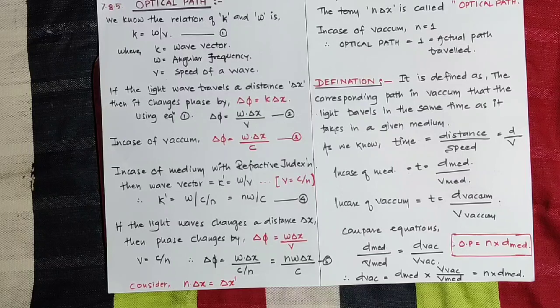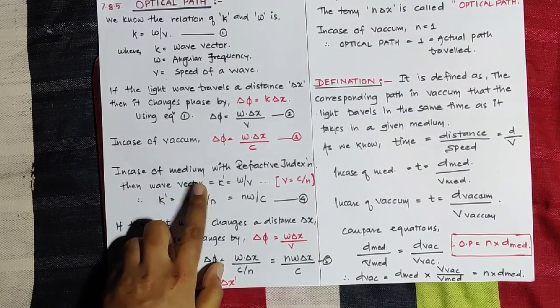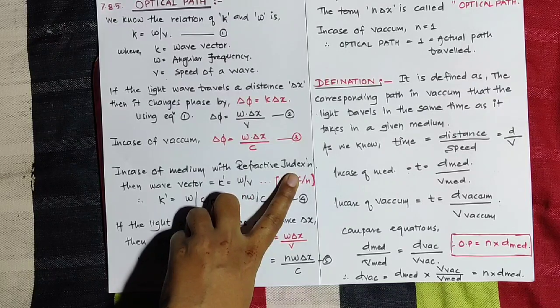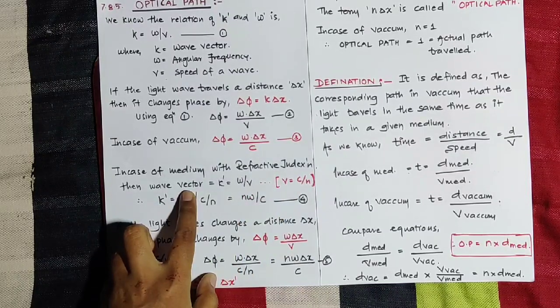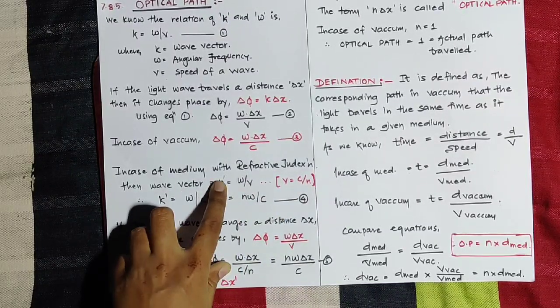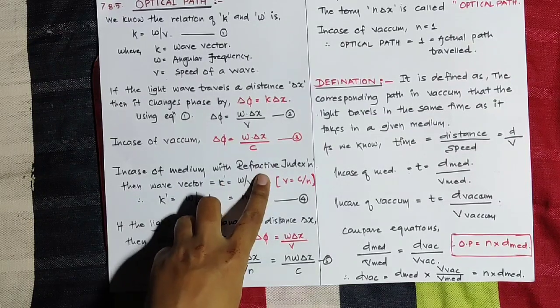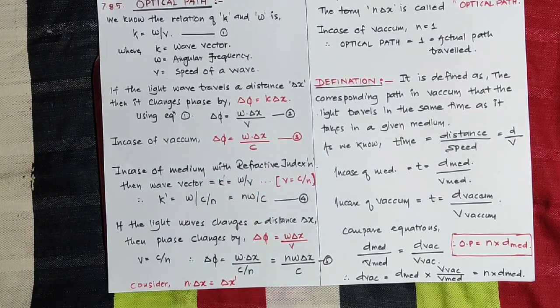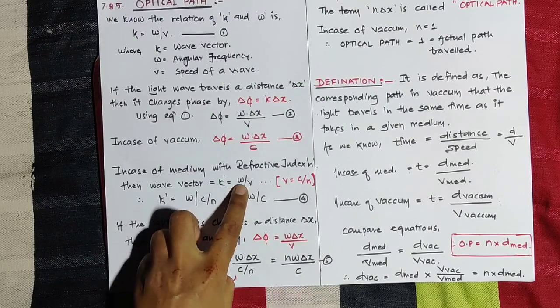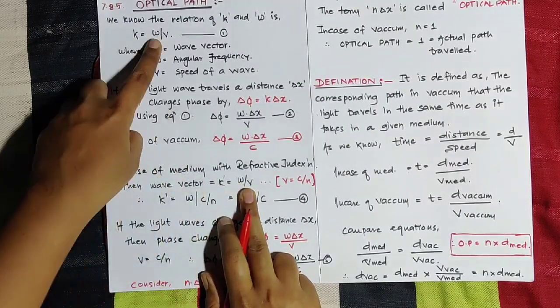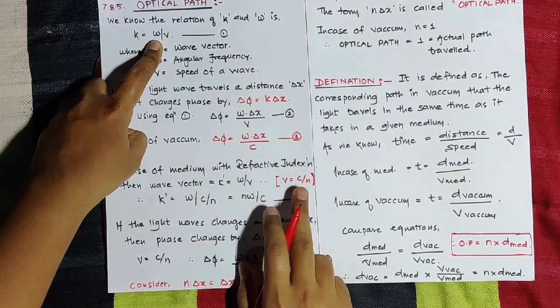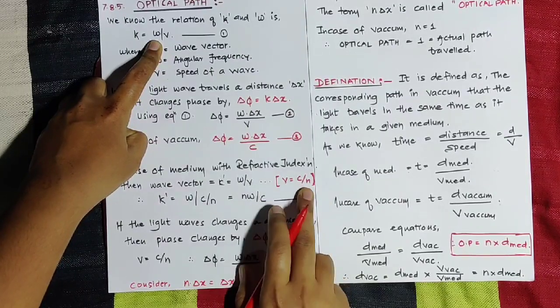But when we consider a medium, then we also have to consider the refractive index n. When we consider a medium with refractive index n, the wave vector is represented in terms of k dash, because we are considering the refractive index. So wave vector k dash is equal to omega upon v, but what is v? v is equal to c upon n.